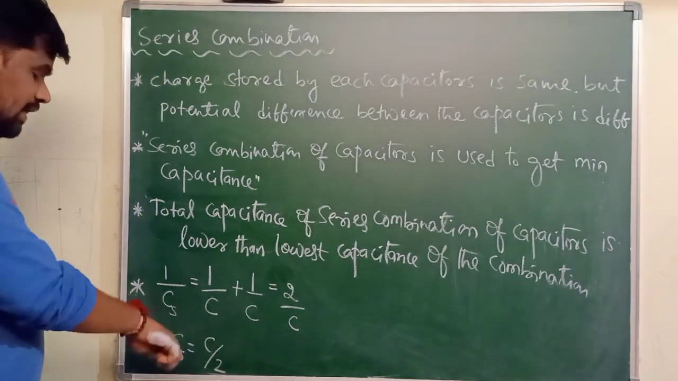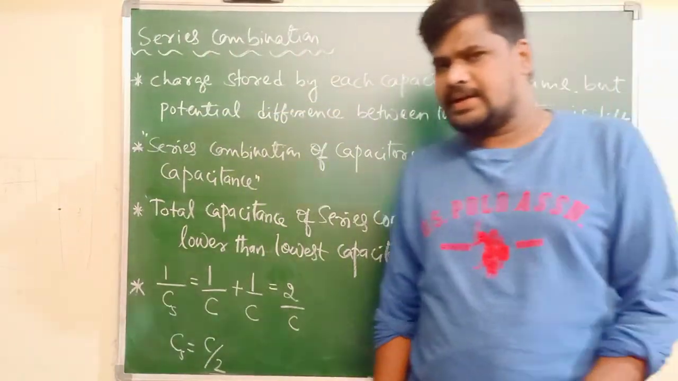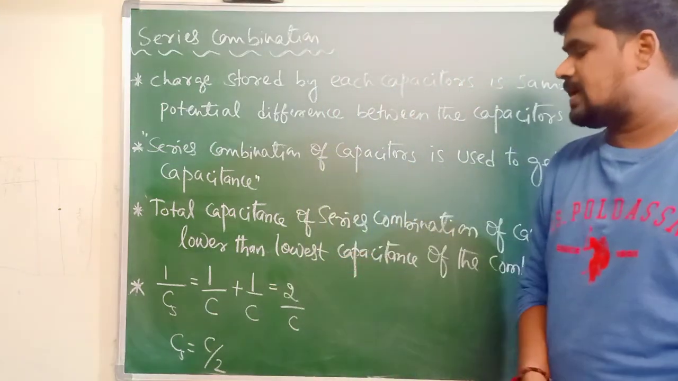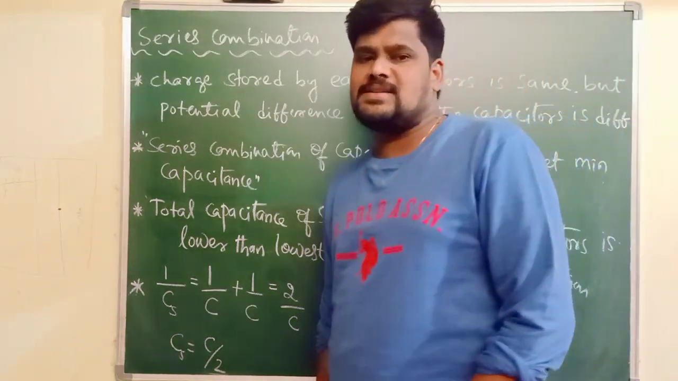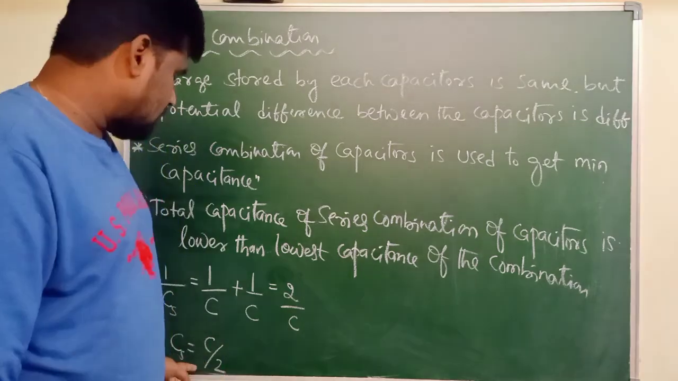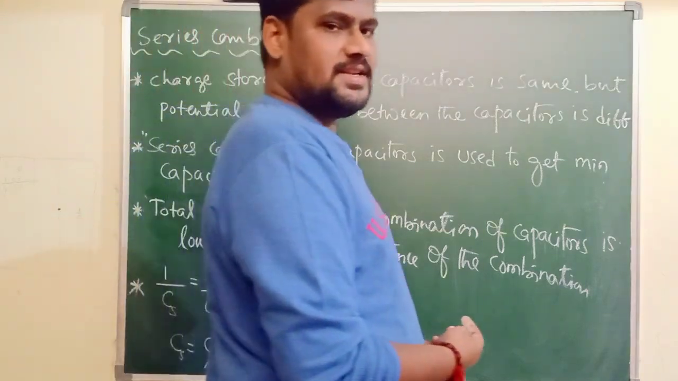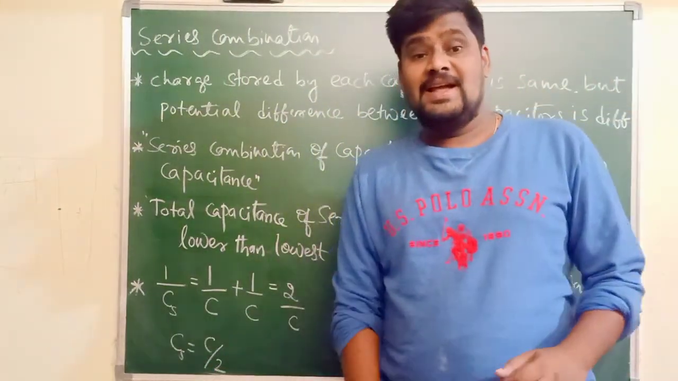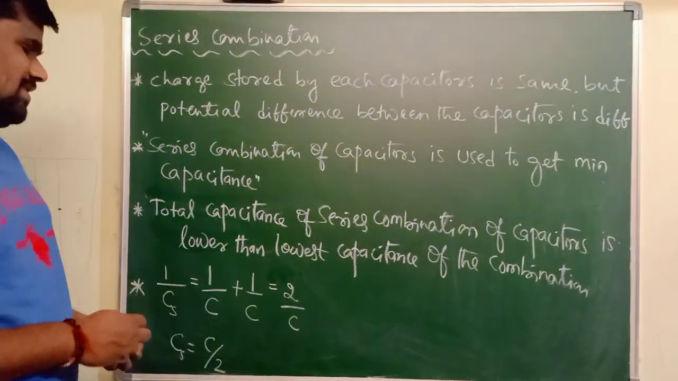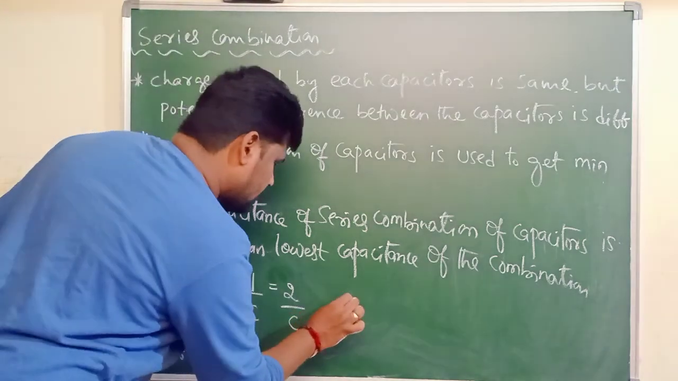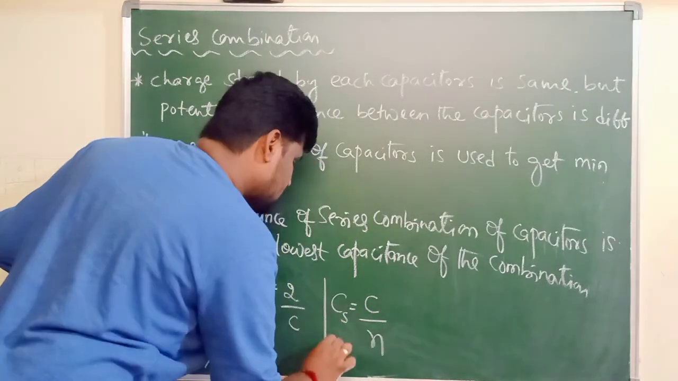If two identical capacitors, each of capacitance C, are connected in series, then the total capacitance is given by C by 2. Okay? If three identical capacitors are connected in series, then the total capacitance will be C by 3. If four identical capacitors are connected in series, the total capacitance is C by 4. In general, if n identical capacitors are connected in series, then the total capacitance of the combination is Cs equals C by n.